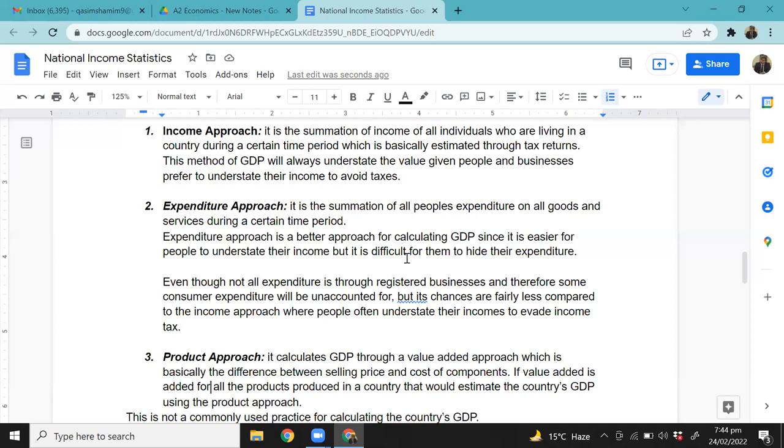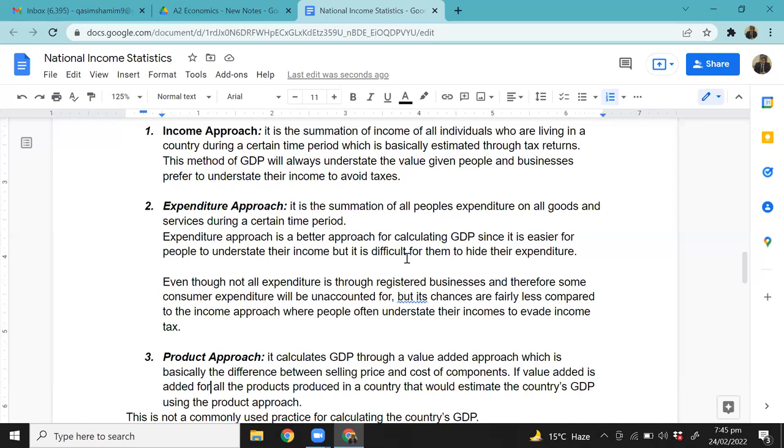The income that I earn in this period, I might not spend all of it. I might save it and spend it in later periods. Is this making sense? So the first problem with calculating GDP using the income and the expenditure approach and expecting the two answers to be the same is the one I just explained: people might earn income in this period and spend it in a later period.